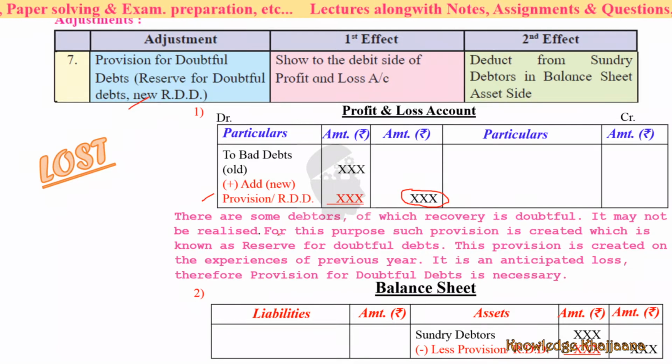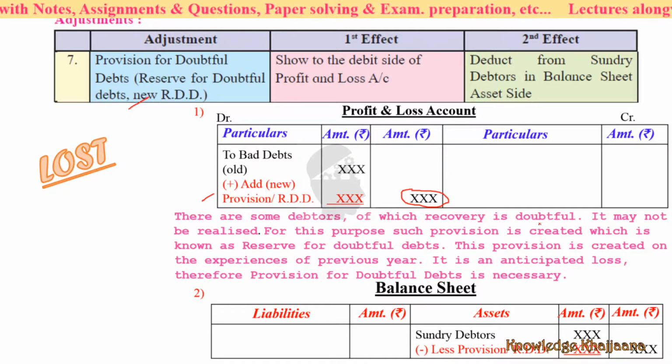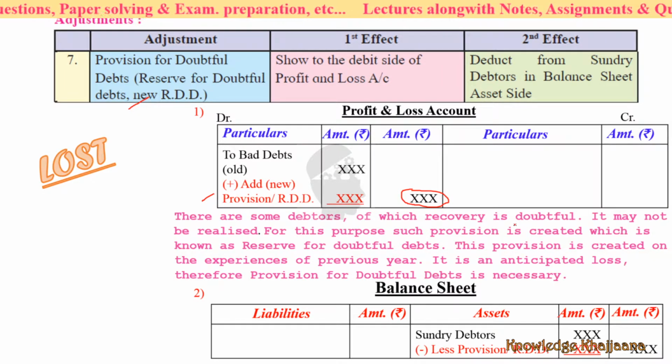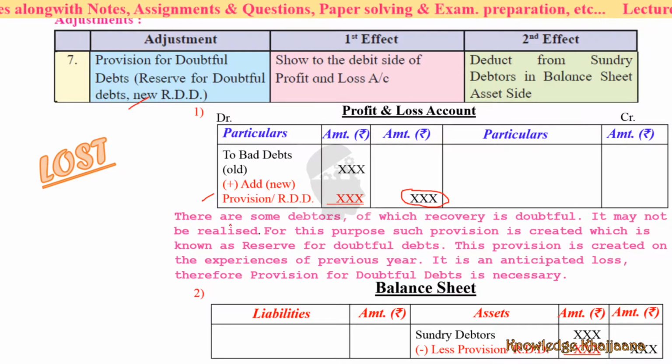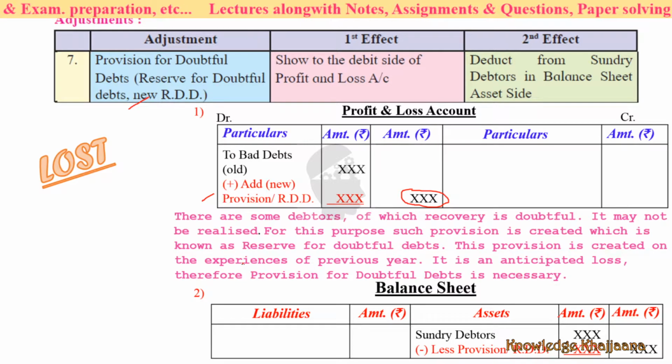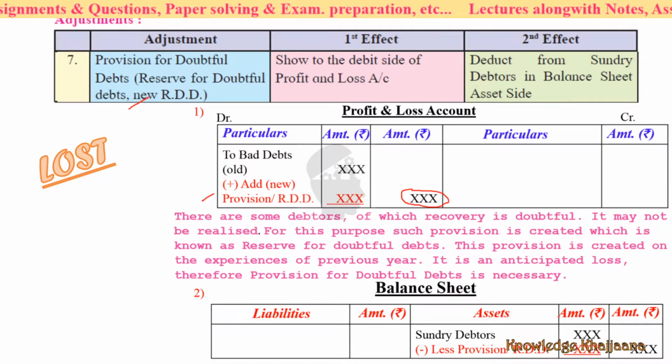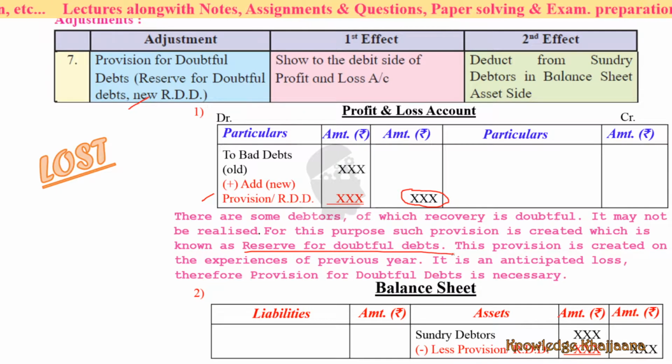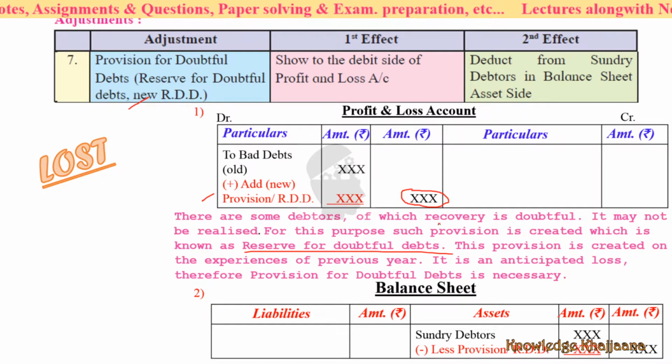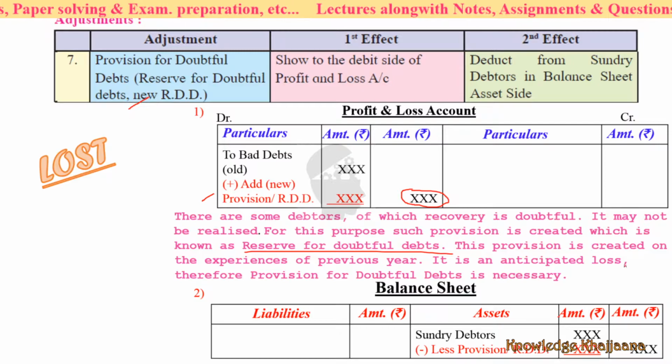See, there are some debtors of which recovery is doubtful. Out of the debtors, some debtors are doubtful, whose recovery is doubtful. It may not be realized, meaning may not be converted into cash, or we may not get its money. For this purpose, such provision is created which is known as reserve for doubtful debts. This provision is created on the experience of previous years.